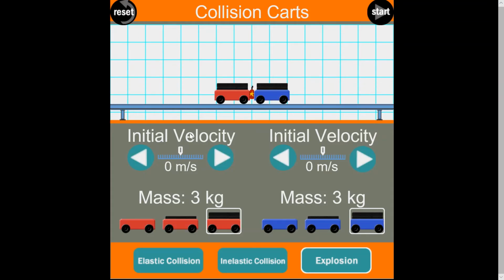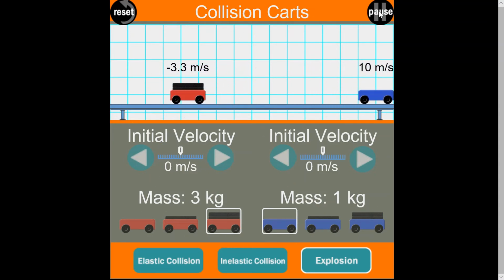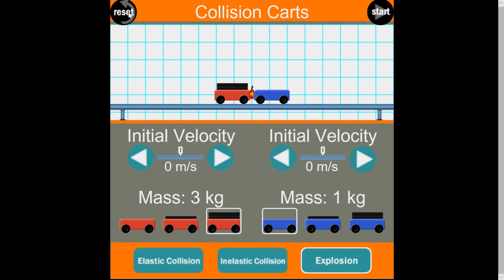Now let's reset it, and let's make the red cart heavy at 3 kilograms, and the blue cart lighter at only 1 kilogram. So this is like our two figure skaters on ice. This is the heavier man here and the lighter woman. Let's see what happens now when we run the explosion. Now you can see that the lighter cart moved much faster than the red cart.